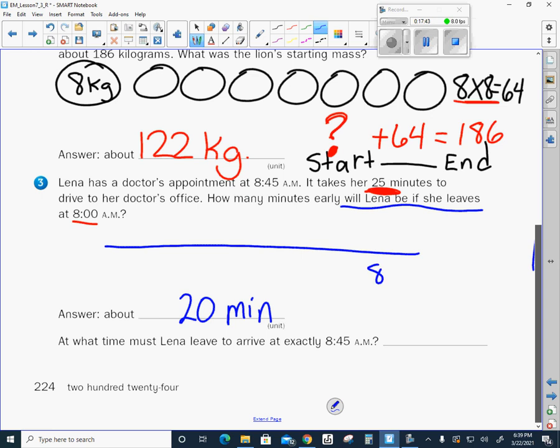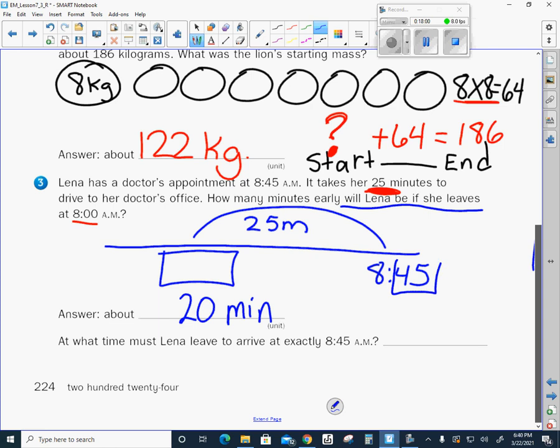So now I'm going to put my 8:45. That would be my ending time. Now I still know that it's 25 minutes. So it wants to know what time does she have to leave her house. This time, guys, I am going back in time. She's at 45 minutes. I need to subtract 25 minutes.